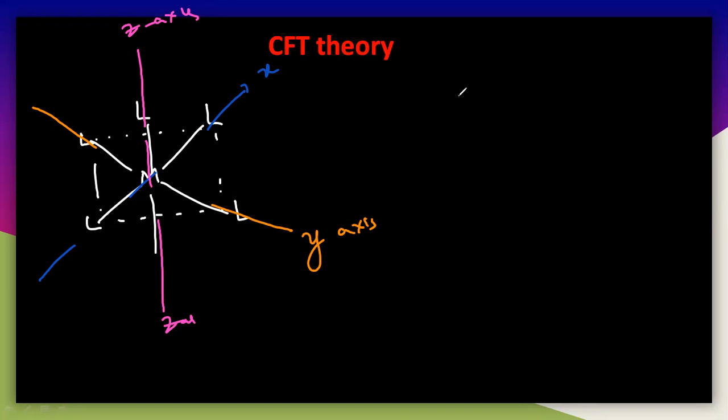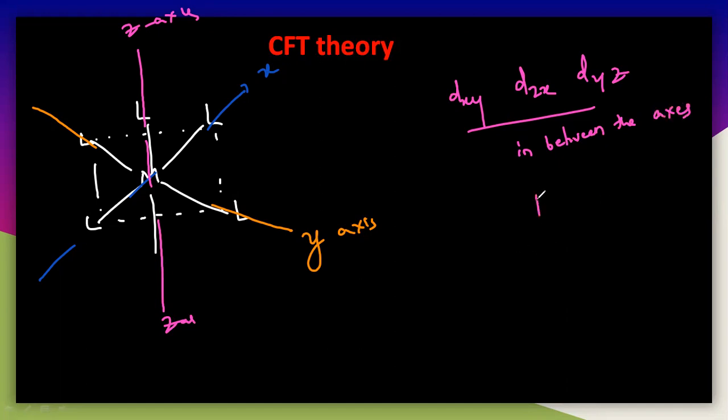Now we have 3 orbitals, dxy, dzx, and dyz. These 3 orbitals are in between the axis. Their lobes are in between the axis.